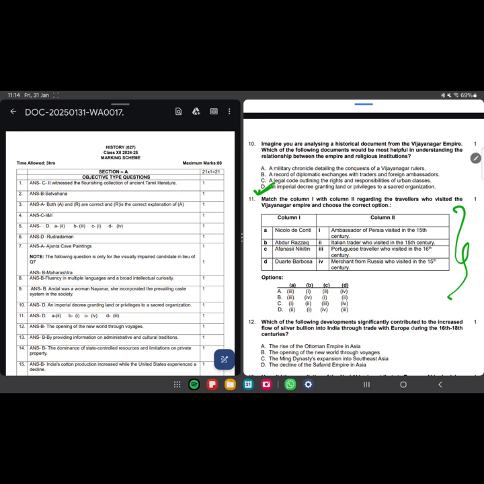Niccolo di Conti was for sure an Italian trader. A is 2. Abdur Razzaq was a merchant, I believe. Afanasy Nikitin was a Russian. Yes, he was a Portuguese. Afanasy Nikitin was a merchant from Russia. C is 4 for sure, and A is 2. So A is 2, we have only this option. C is 4, we have only this option. So D is the correct answer.